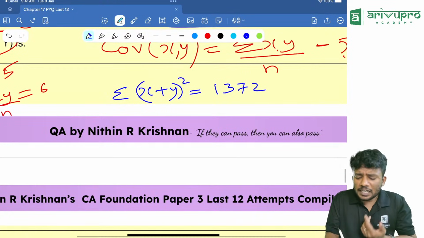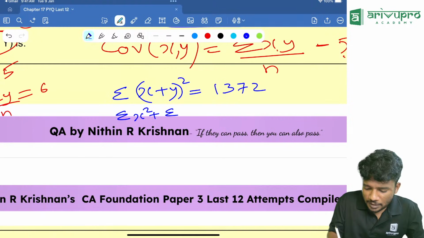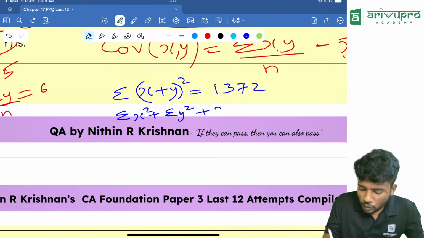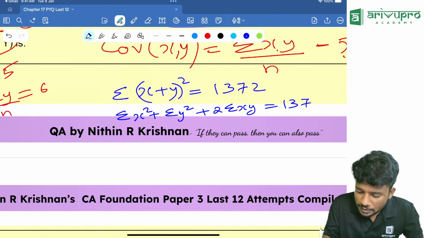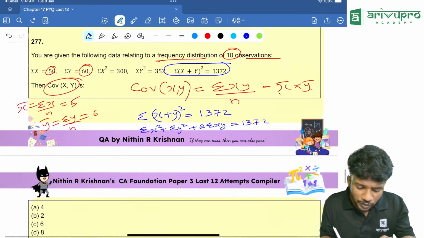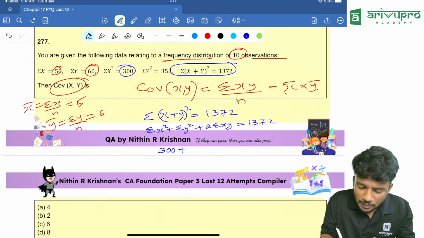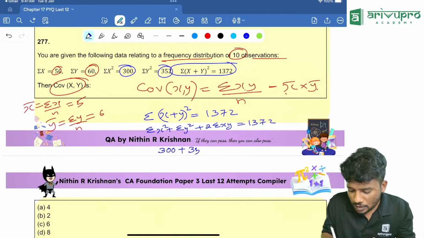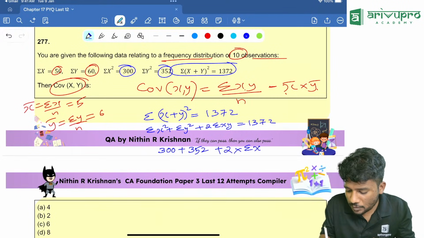So can I write sigma x plus y the whole square like this? Sigma x square plus sigma y square plus 2 into sigma xy, which is equal to 1372. People, sigma x square is given as how much? 300. So 300 plus sigma y square is how much? Given as 352 plus 2 into sigma xy, that is something we require, which is equal to 1372.